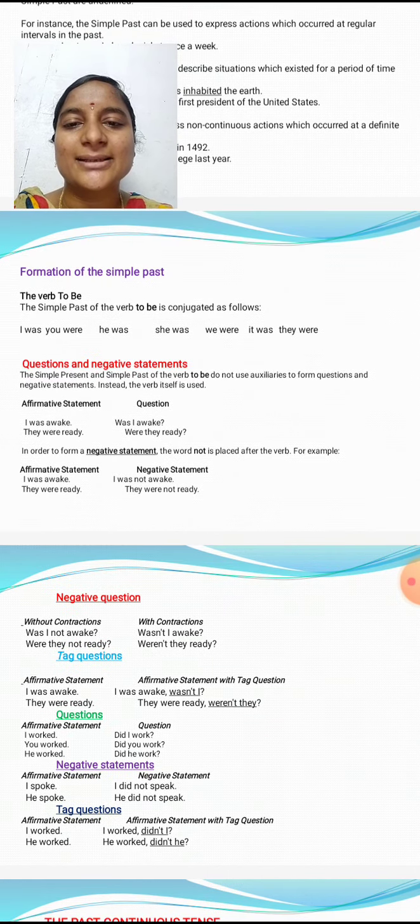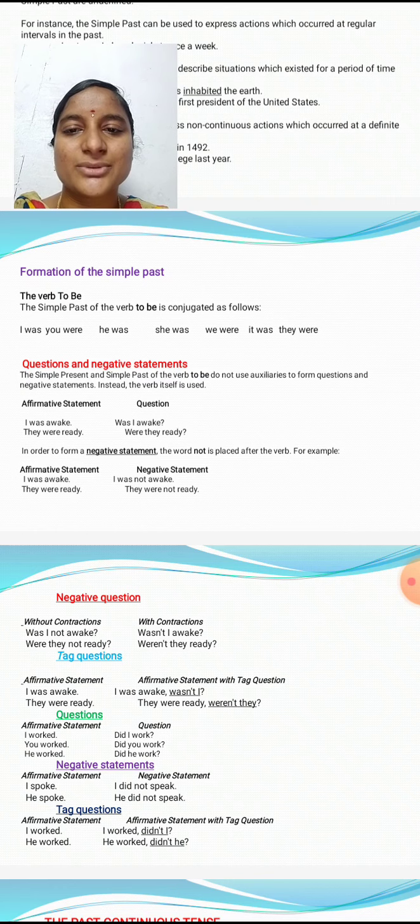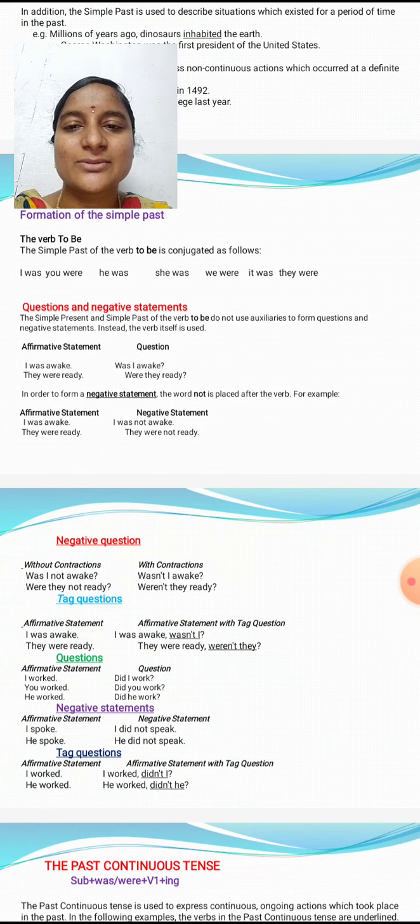Questions and negative statements in simple past. In simple present and simple past of the verb to be, we do not use auxiliaries to form questions and negative statements. Instead, the verb itself is used. So the affirmative statement is, I was awake. In a question in simple past, how do we write? Was I awake? They were ready. Were they ready? So these are questions of the simple past tense.